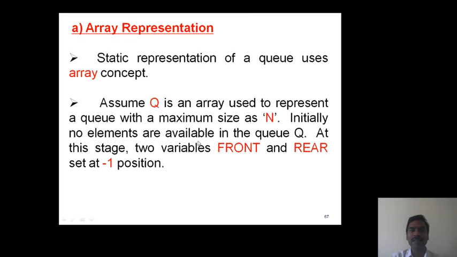Initially, elements are not available in the queue. So at this stage, we consider two variables, front and rear, that point to the -1 position of the array. So the front end allows deletion operations and the rear end allows insertion operations.